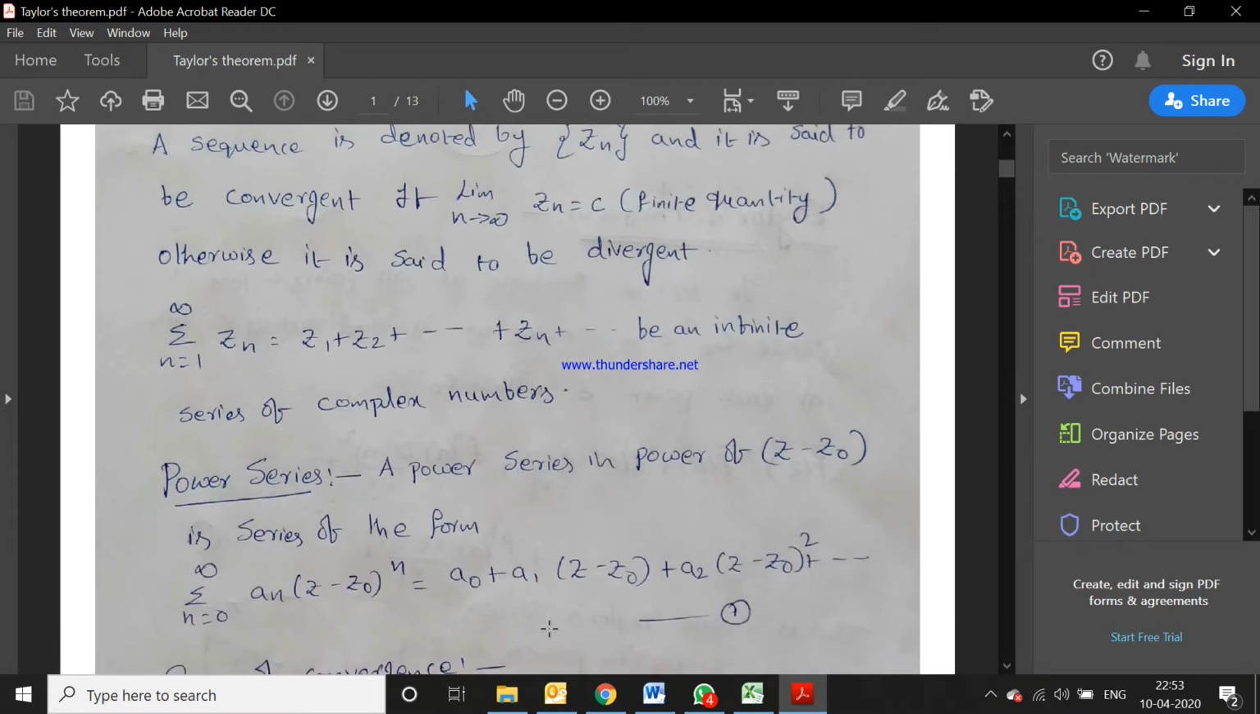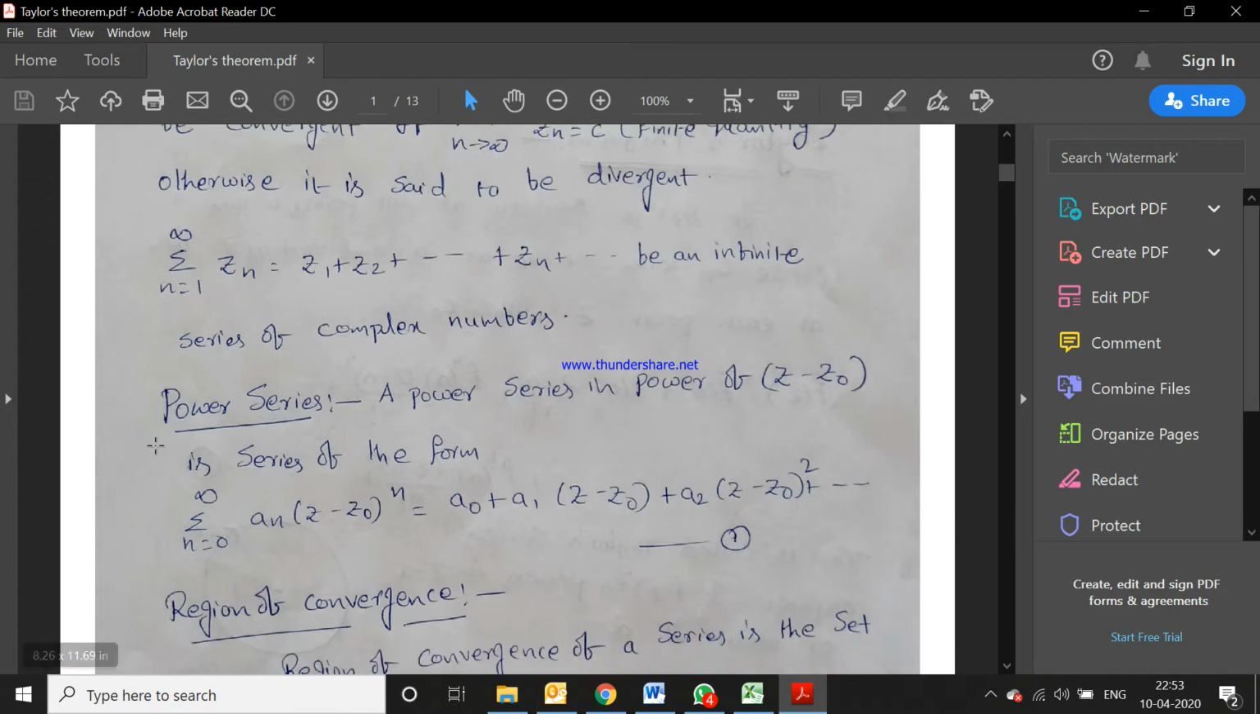Next definition is power series. What is called a power series? A power series in powers of Z minus Z0 is a series of the form summation n is equal to 0 to infinity an into Z minus Z0 whole power n. It means the series is written using Z minus Z0 terms multiplied with a constant an.